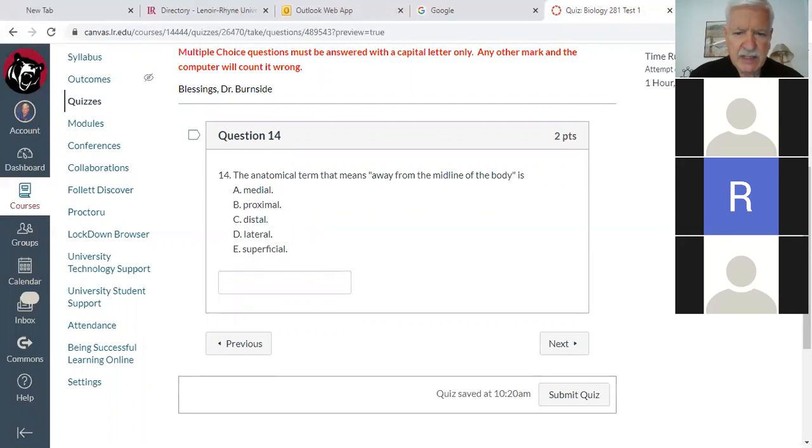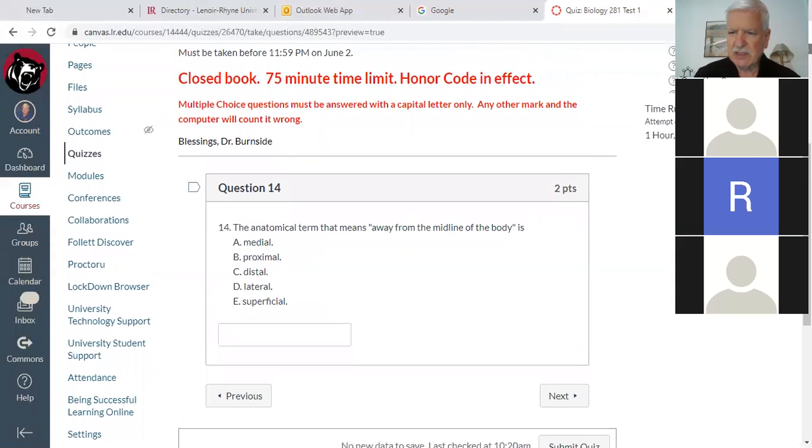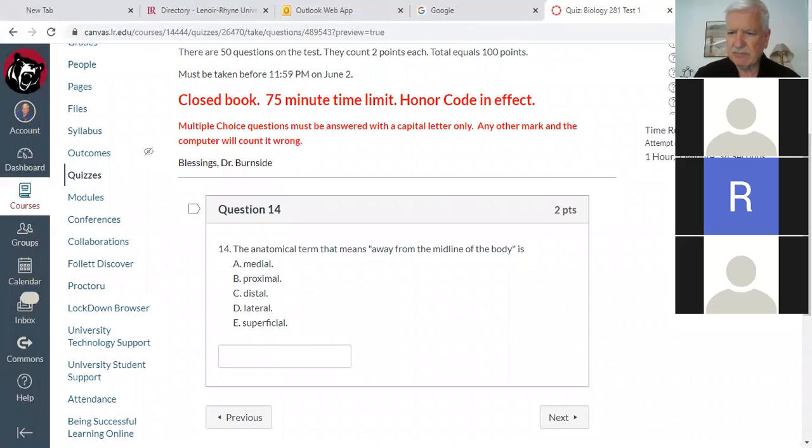No, lateral means on the, well, yep. I was turned around. Yes, that is right. I'm sorry, Olivia. The number D, lateral, is correct. Away from the midline. You're either at the midline, that's medial, and away from it is lateral. So that's good. Okay. Let's go on to number 17 now.